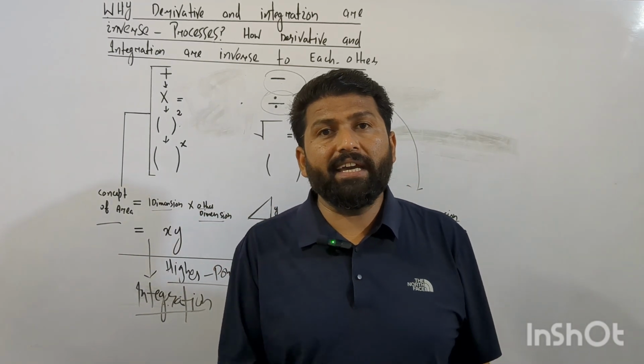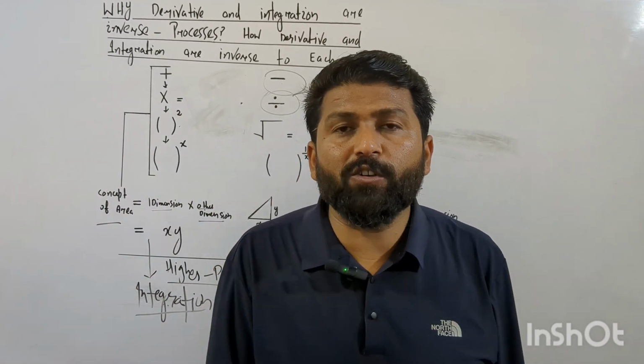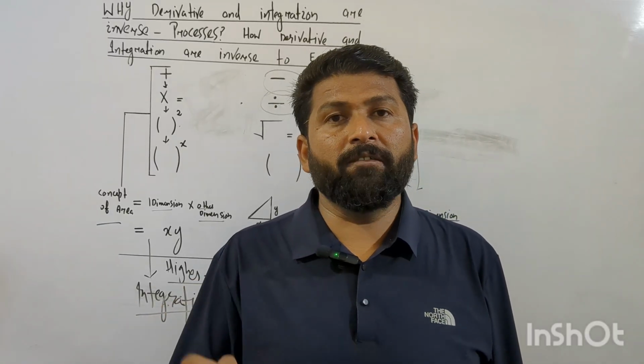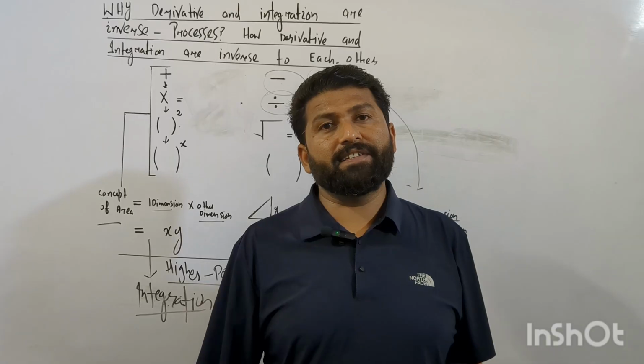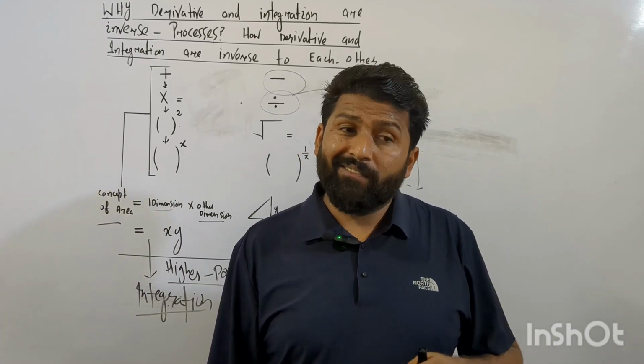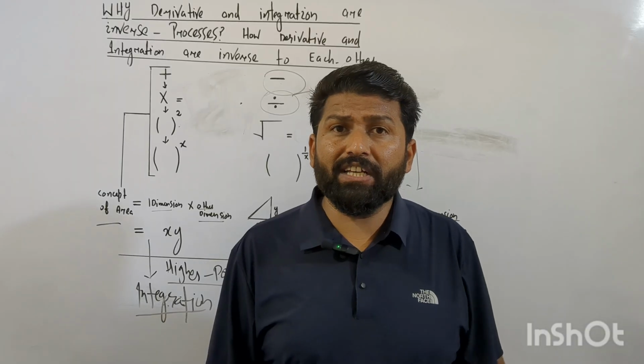So calculating the area is the inverse process of calculating the slope. Therefore we can say that integration is the inverse process of derivative, and derivative is inverse to integration.